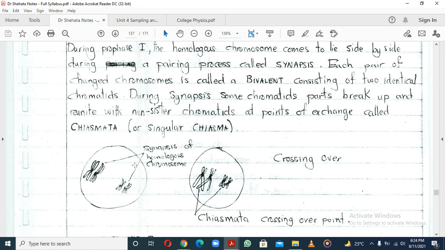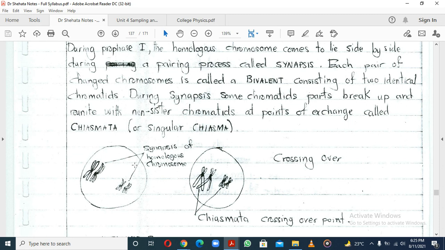Let's look at the far right picture. You see that homologous pair: synapsis has happened because those homologous chromosomes are pairing up, and you see the non-sister chromatids. Why are they called non-sister chromatids? Remember, only those chromatids held by the same centromere are sister chromatids.